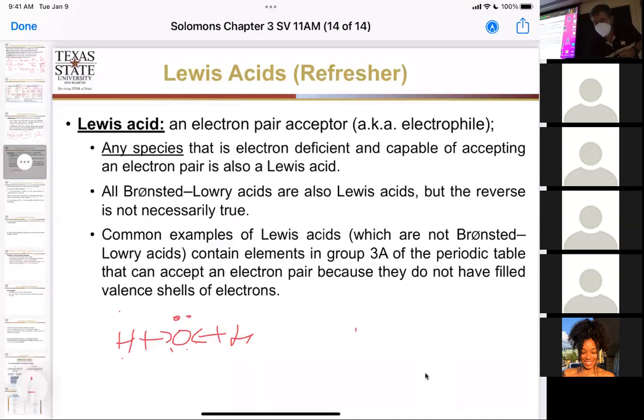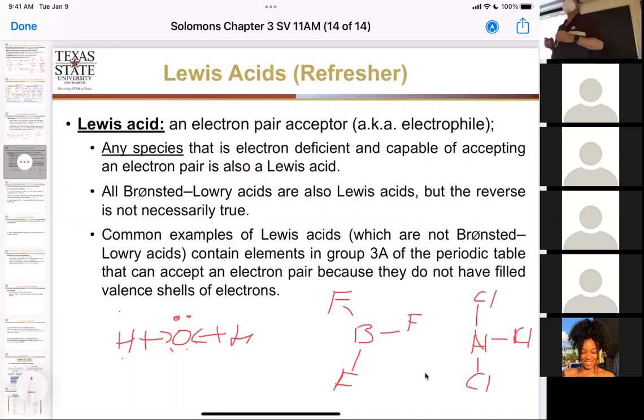So how can we also look at these? Well, if we also have things that have a not full valence, we call these Lewis acids as well. Things like boron trifluoride or aluminum trichloride, they don't have 8 electrons in their valence shell.